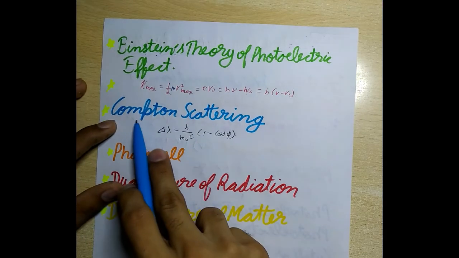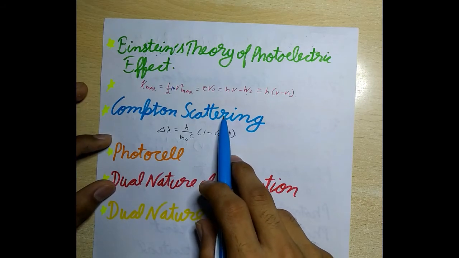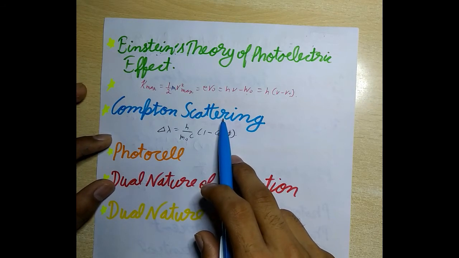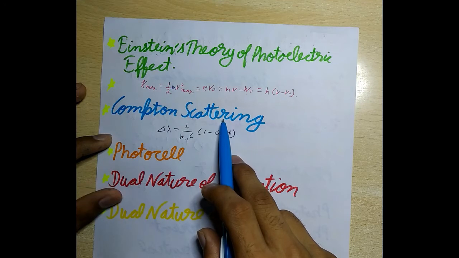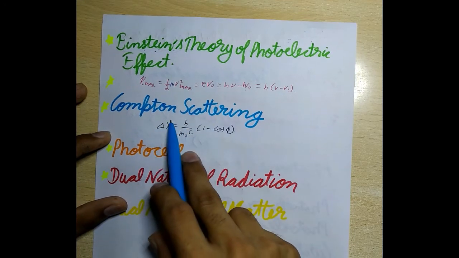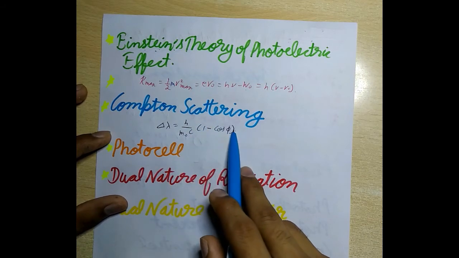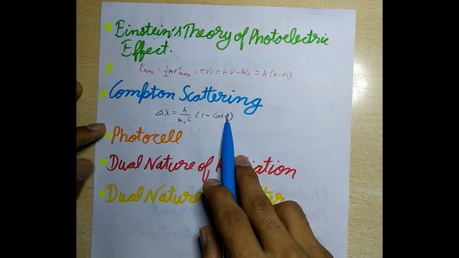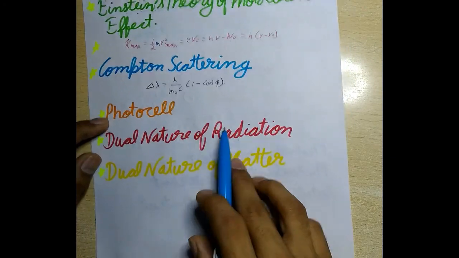Now next is Compton scattering. So it is the phenomenon of increase in the wavelength of X-ray photons which occurs when these radiations are scattered on striking an electron. Then the difference in the wavelength of scattered and incident photons is called Compton shift, which is given by delta lambda is equal to h by m naught c in the bracket 1 minus cos phi, where this phi is the angle of scattering of X-ray photons and m naught is the rest mass of electron.